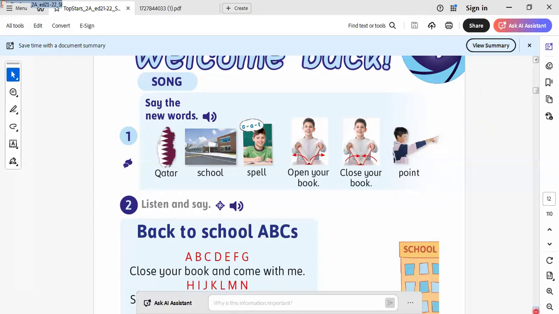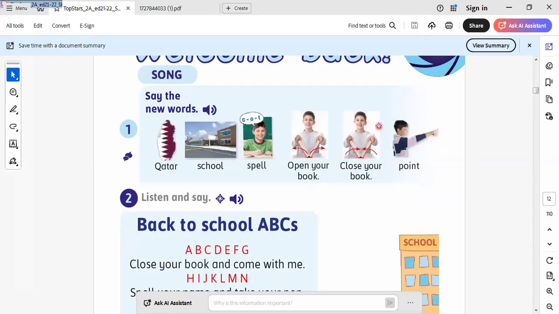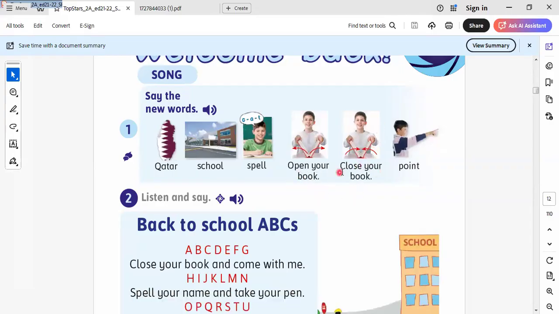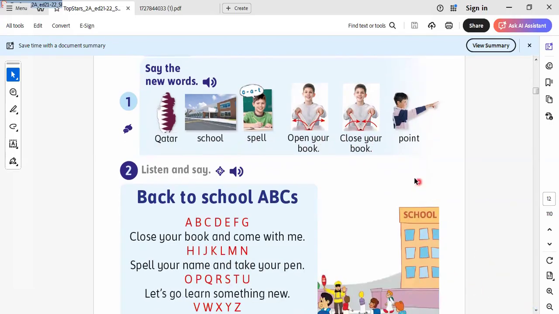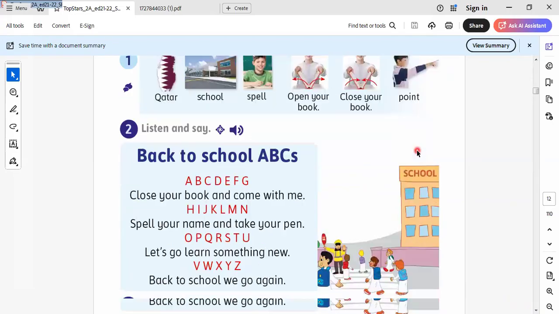Here we have open your book, close your book. These are important words that we learned in this part. Open your book and close your book. Here we have point. I will repeat again: point, close your book, open your book, spell, school, and Qatar. Now, how many words do we have? 1, 2, 3, 4, 5, 6. We have 6 words today. We must keep them: Qatar, school, spell, open your book, close your book, and point.